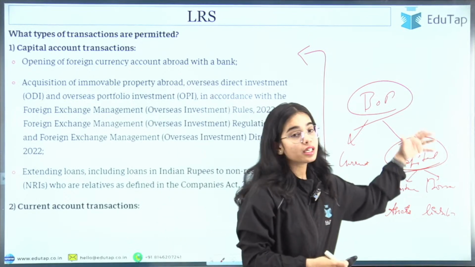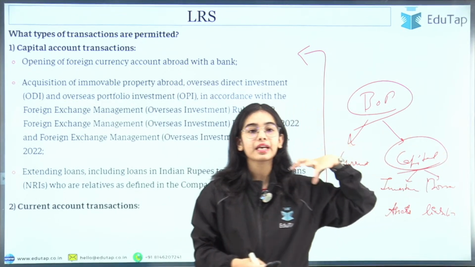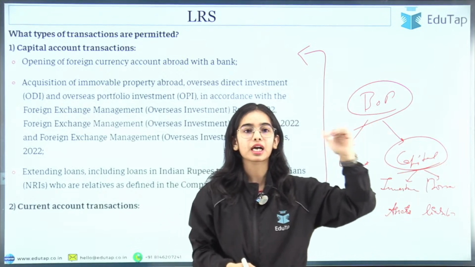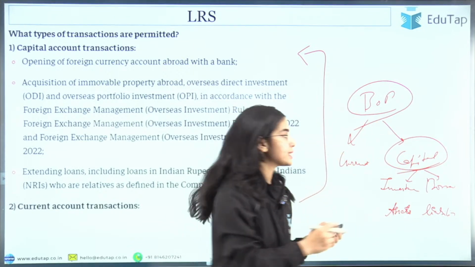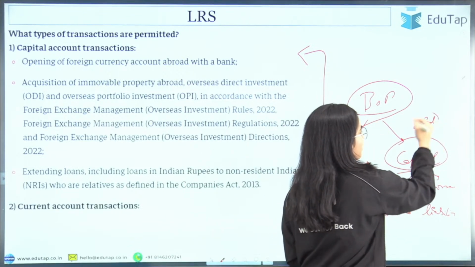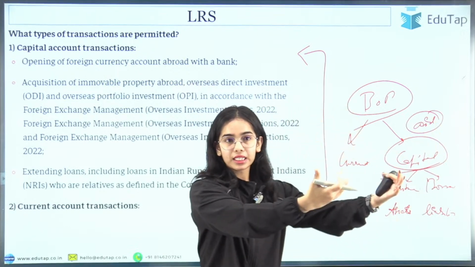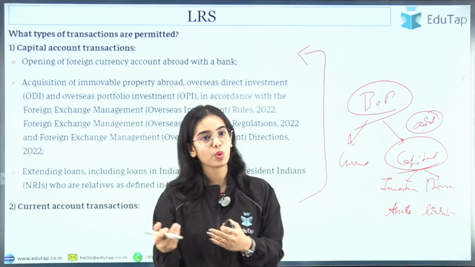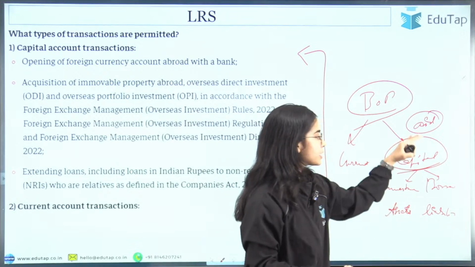Our country has given aid to Sri Lanka, Bhutan and other countries, and that comes under the capital account. We are giving aid to another country, and another country gives aid to us. That all comes under the capital account.